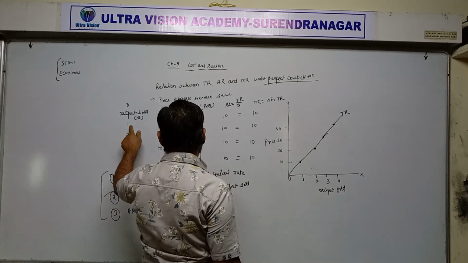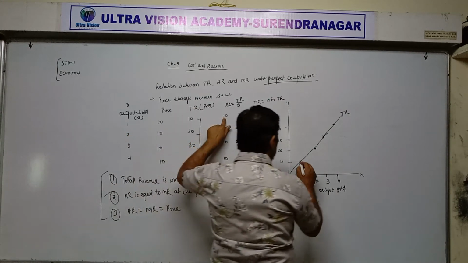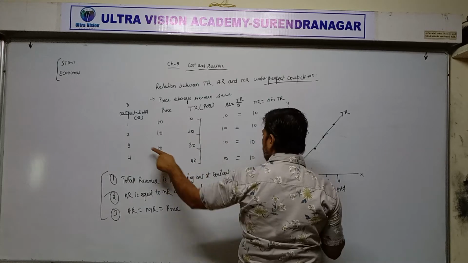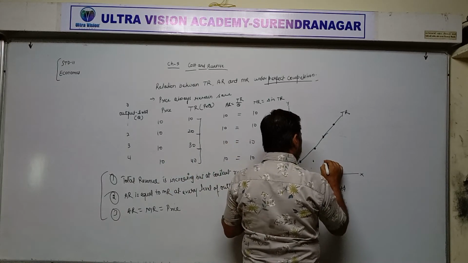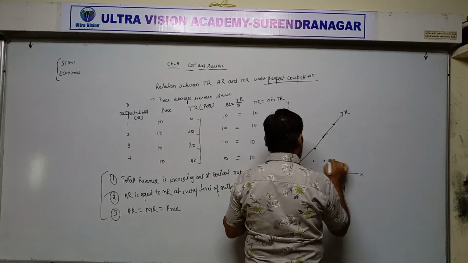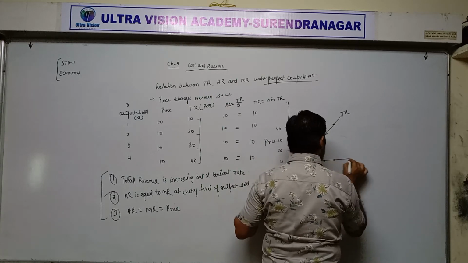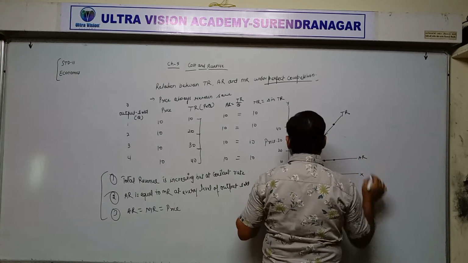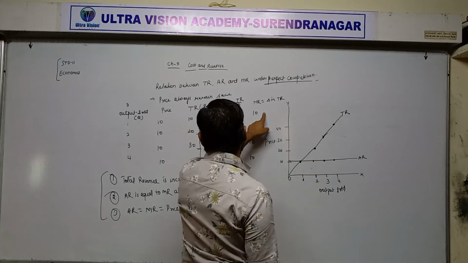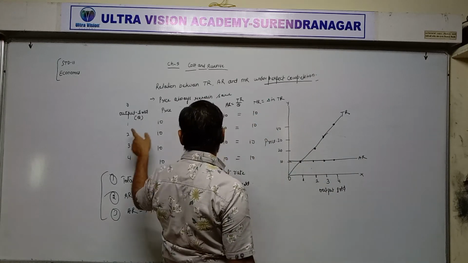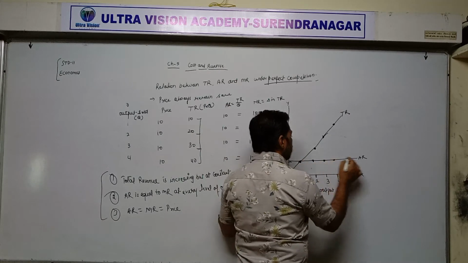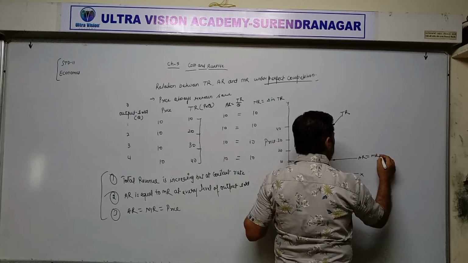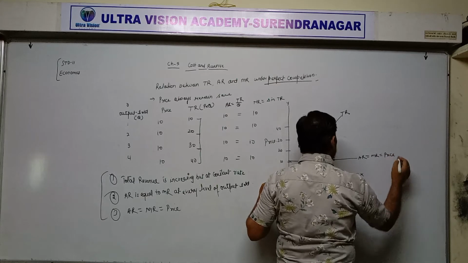Now average revenue. At 1 unit of output sold, average revenue is 10. When we are selling 2 units, again AR is 10, at 3 it is 10, at 4 it is 10. Next, marginal revenue, again it is 10 at every level of output sold. So average revenue and marginal revenue are the same, equal to price also.